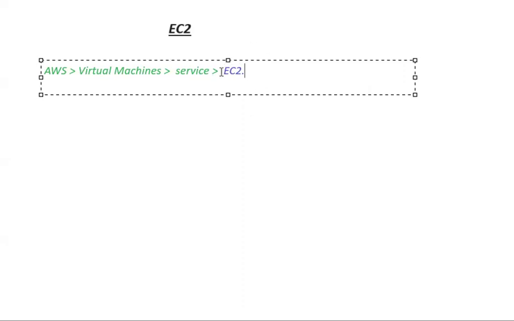So, what do we call these servers when we create them by using this EC2 service? Whenever we create virtual servers using the EC2 service, we call those servers EC2 instances. So let's write that: when we create servers using the EC2 service, we call those servers EC2 instances.